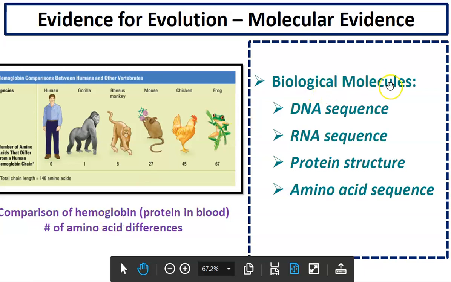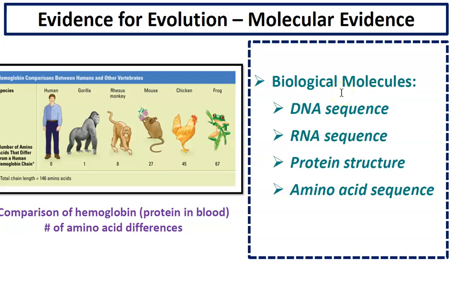Some biological molecules that we look at for molecular evidence are DNA sequences, RNA sequences, protein structure, and amino acid sequences. The more similar the molecules, the more closely related those organisms are.